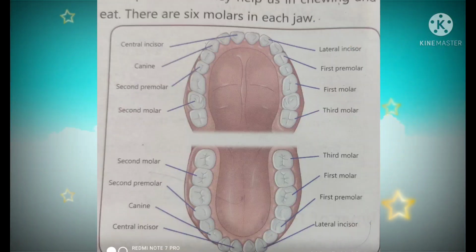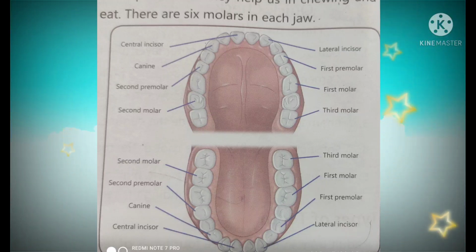Okay, children, let us find out different types of teeth in us. Now a small activity. We can find different types of teeth in us. Wash your hands, look into the mirror and count your teeth. Use your index finger to feel the teeth. Here, see children, you have observed. How many kinds of teeth could you find, children?